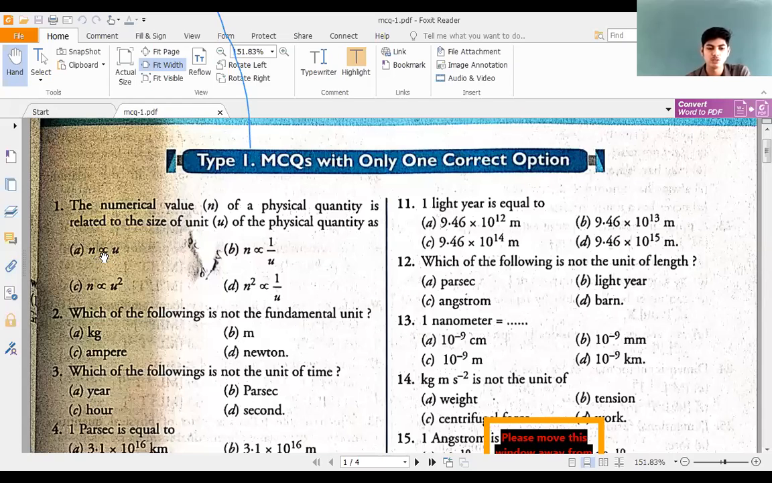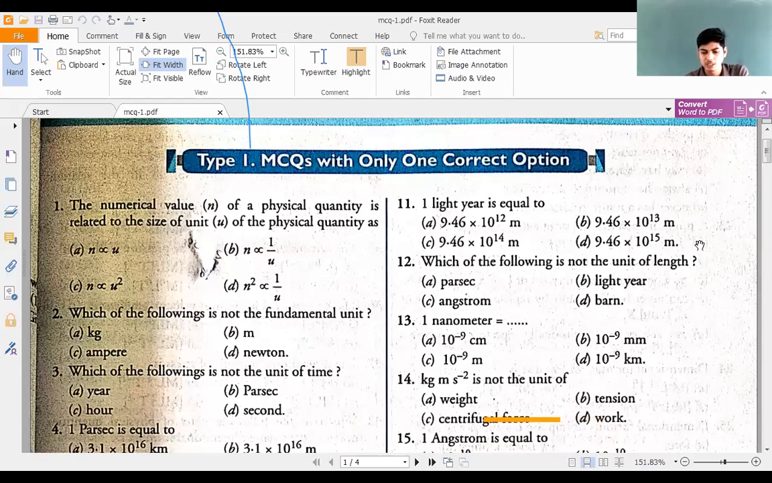Numerical value is directly proportional to unit and the size of unit. Numerical value is inversely proportional to size of unit. Numerical value is directly proportional to square of size of unit. Square of numerical value: always read the operators first, so it should be read as square of numerical value, not n square. Square of numerical value is inversely proportional to unit.